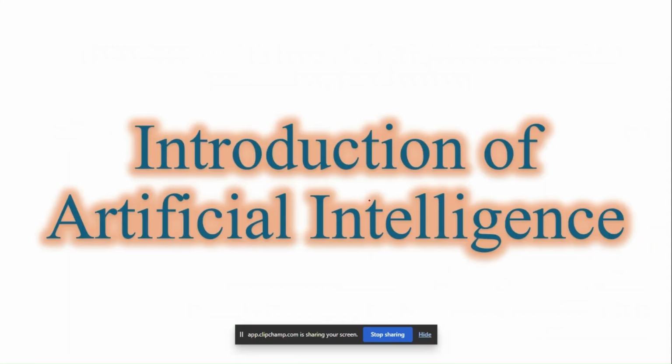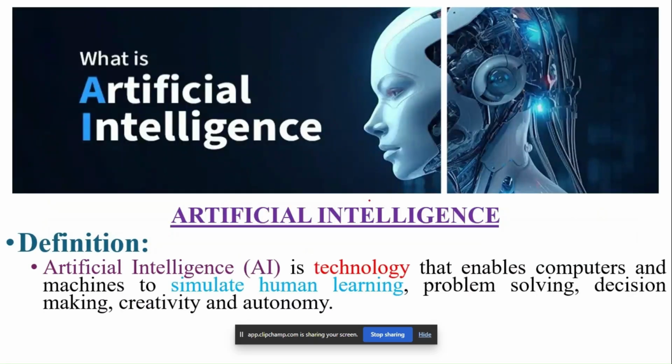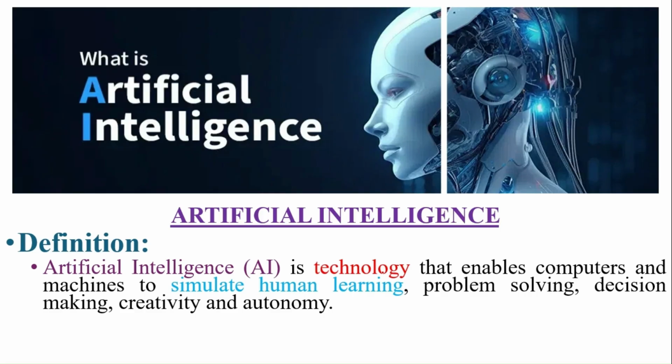What is artificial intelligence? How many of you know about artificial intelligence? Everyone is hearing this word called AI. As a simple definition, artificial intelligence is a technology that enables computers and machines to simulate human learning, as human beings learn from their own data, machines also learn. It includes problem solving, decision making, creativity, and autonomy. This we call the definition of AI.